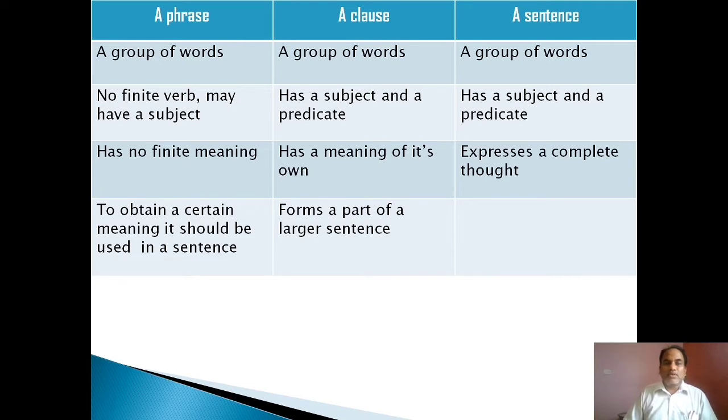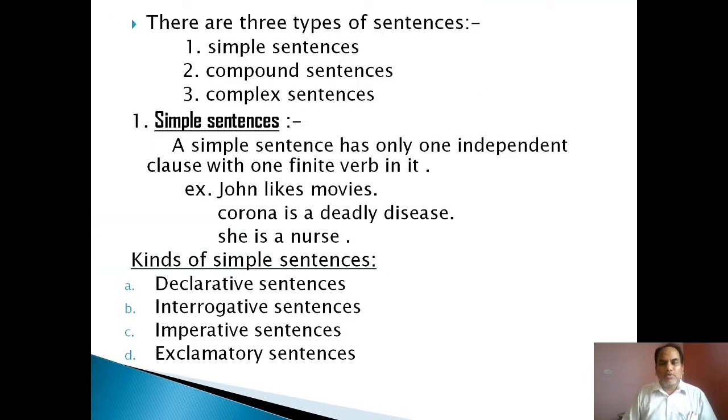A phrase has no finite meaning, but a clause has a meaning of its own, and a sentence expresses a complete thought. In case of a phrase, to obtain a certain meaning, it should be used in a sentence. A clause forms a part of a larger sentence. So, I think we will not be confused.